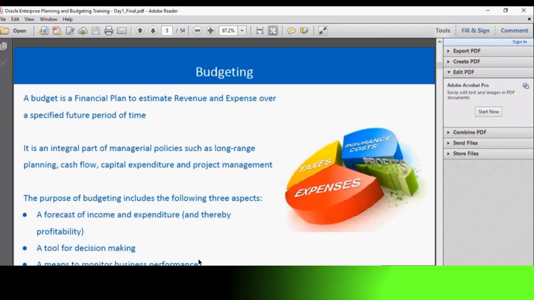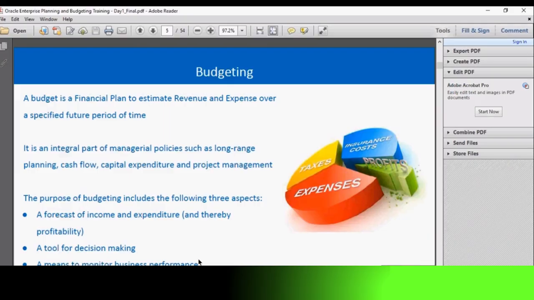Now let us talk about budgeting. So what is a budget? A budget is a financial plan to estimate the revenues and expenses over a specific future time period. Every organization prepares a budget to see how its position will be and where it will stand in the coming future. Budget is an integral part of some of the managerial policies of a firm, like long-range planning, cash flow, capital expenditure, and project management.